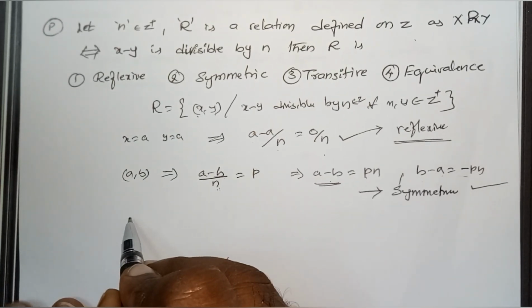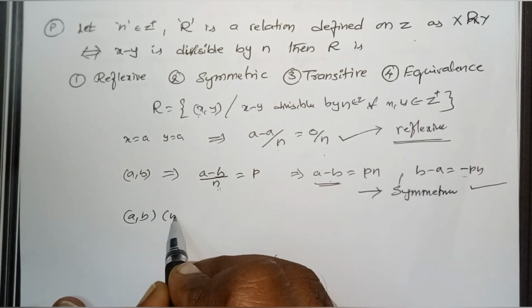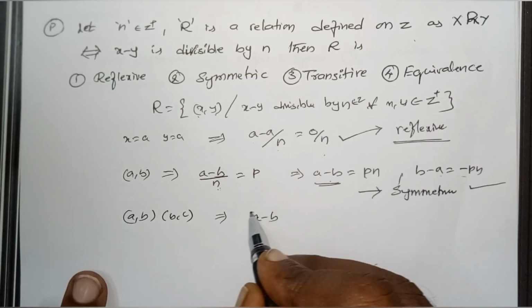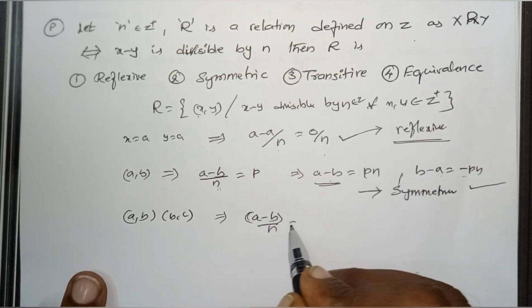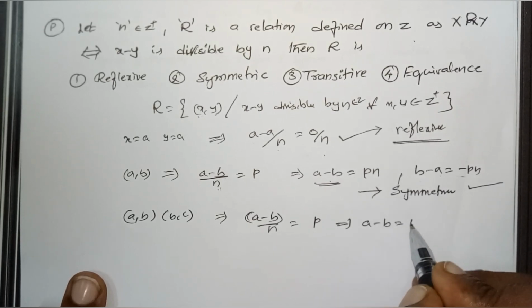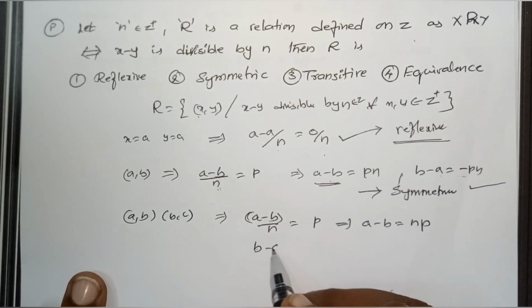Next, if A comma B, B comma C exist such that A minus B is divisible by n. If it is divided by n, if we get P, let us write it as A minus B is equal to nP, and B minus C is divided by n.